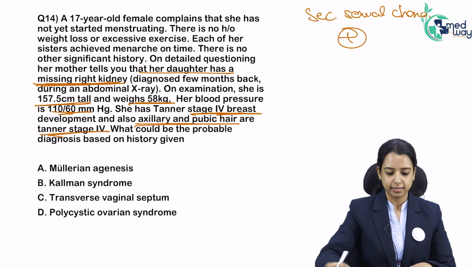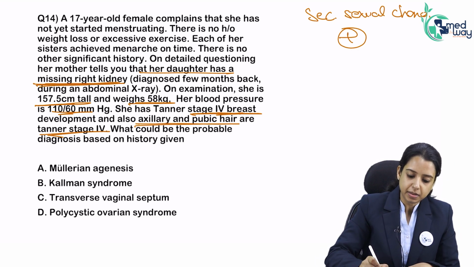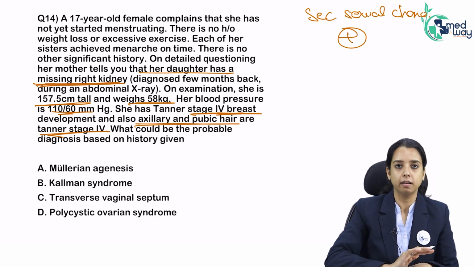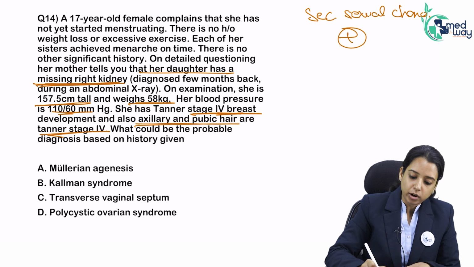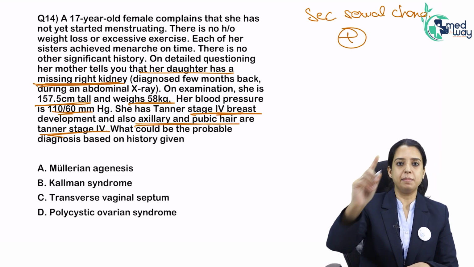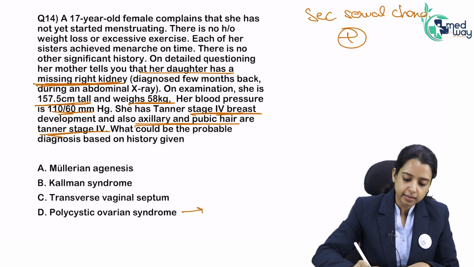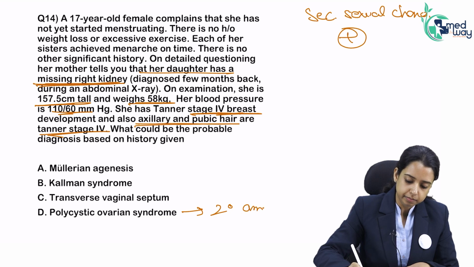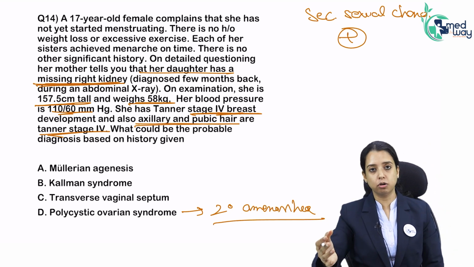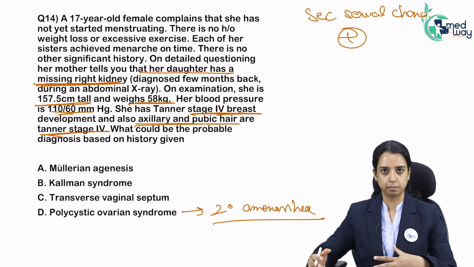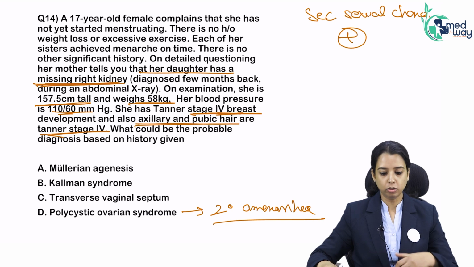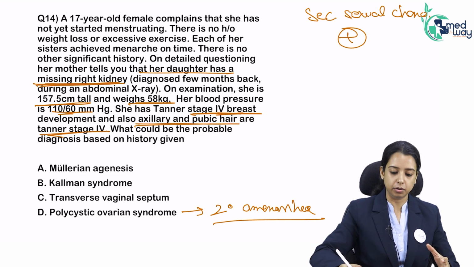So what is it? Is it a transverse vaginal septum? They have given nothing about cryptomenorrhea. Okay, there is something in the problem in the periphery only. Polycystic ovarian syndrome will not present with primary amenorrhea. It is the most common cause of secondary amenorrhea. A patient who was menstruating, she might have got pregnant also. Then in later life, because of PCOS, she stopped menstruating because of anovulation. Okay, so it is presenting as secondary amenorrhea.